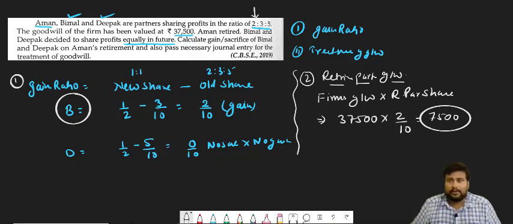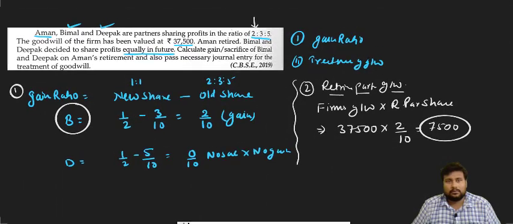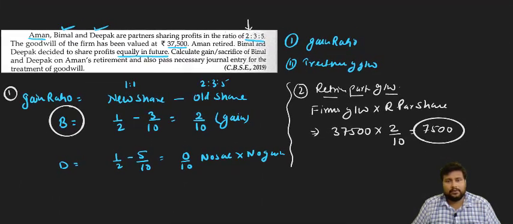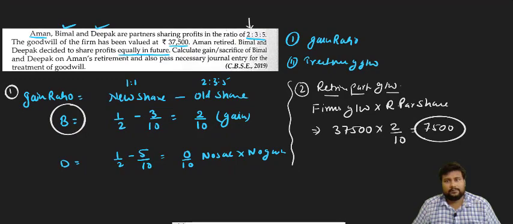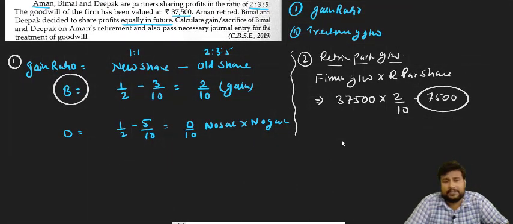Now what entry will we do for that? I told you that at the time of treatment of goodwill, the basic entry is gaining partner's capital account debit.